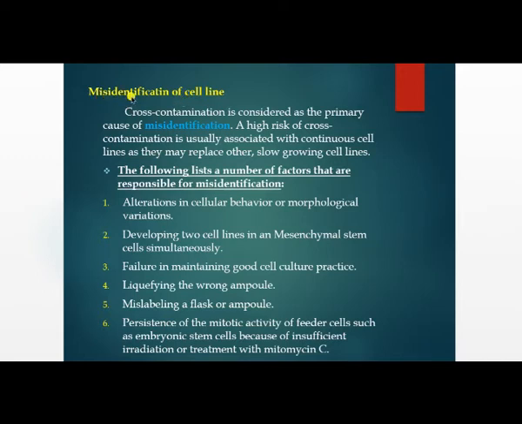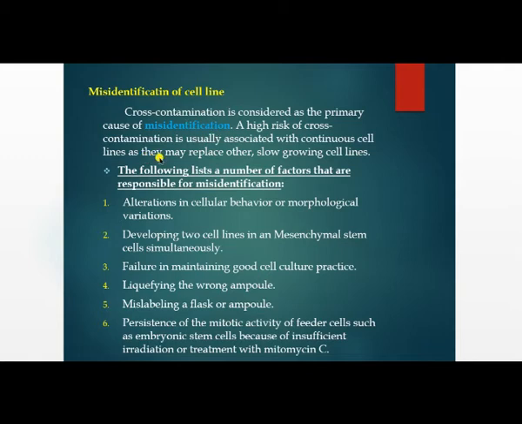Misidentification means what? Misidentification is nothing but the result of your cross contamination. Cross contamination is an example of a continuous cell line, a type of cell culture. It is an example of cross contamination because you are continuously passaging and subculturing the cell line. So there is a chance of mutation, a high risk of mutation. Due to this mutation, cross contamination will occur, affect your culture and form misidentified cells.